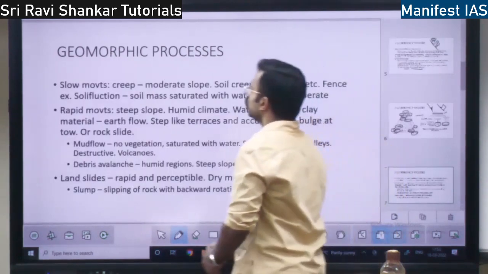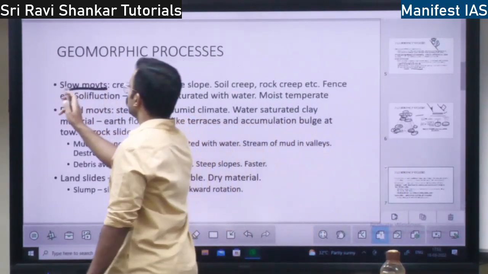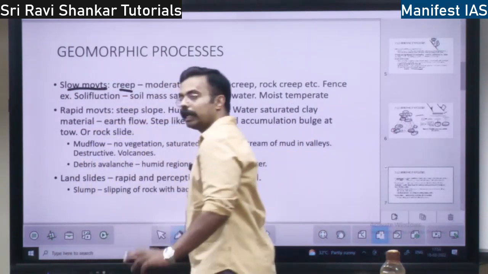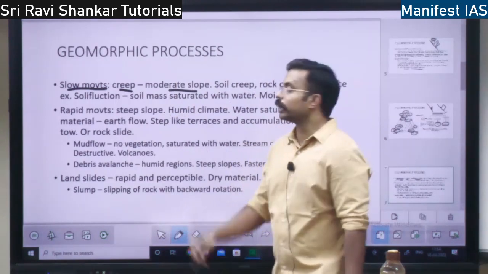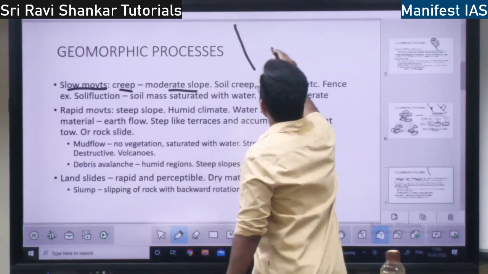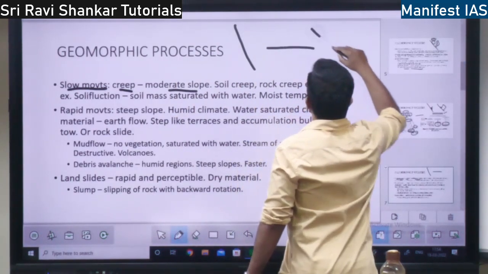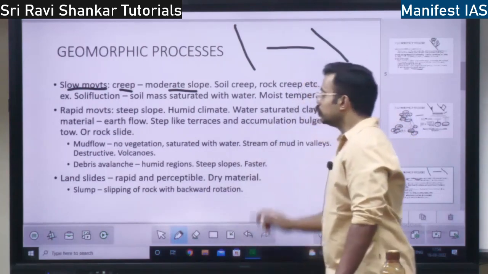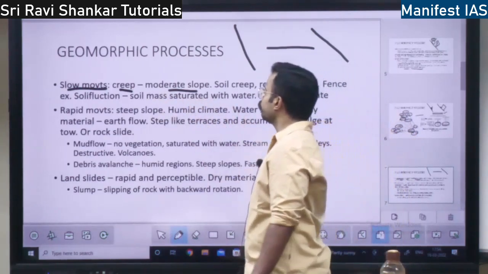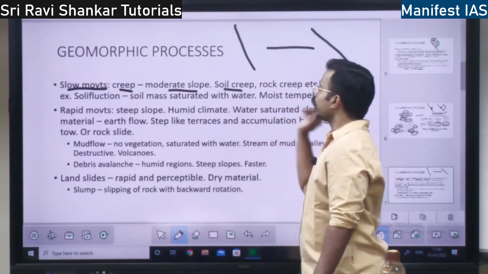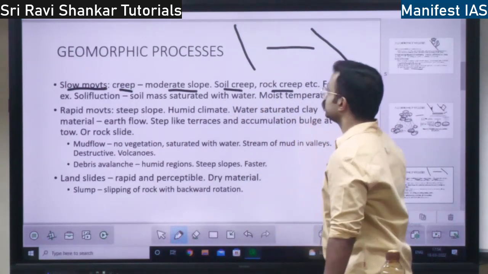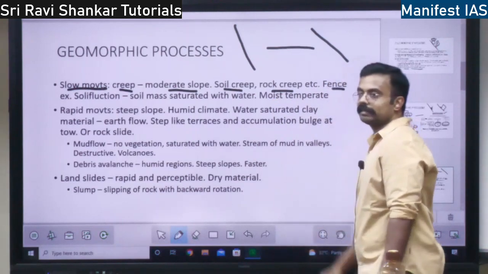Next you have the slow movement. Slow movement, I told you, is creep. Creeping is a slow movement. It happens over a moderate slope. Moderate slope means neither too steep nor too plain, something like this in this direction. Creep will happen there. So what are these processes? Soil creep, rock creep, all these things. I told you the fence example.